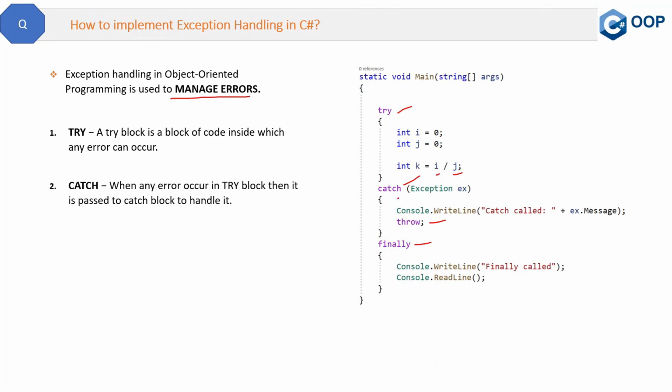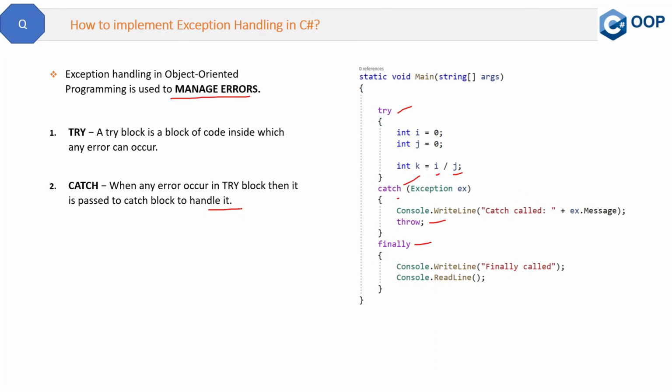Now what is the definition of catch? When any error occurs in the try block, it is passed to the catch block to handle it. When I say handle, what does it mean? Suppose a user is using your application and some error occurs. Then that error can be logged in the log files inside the catch block, and later a developer can see those log files and fix that error. So that is the purpose of error logging or exception handling in C#.